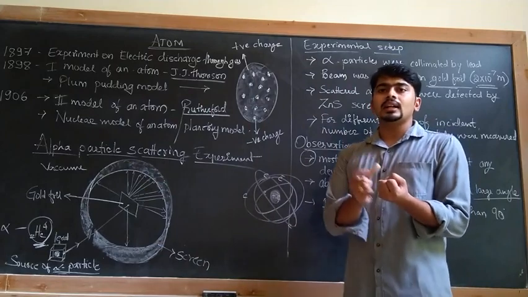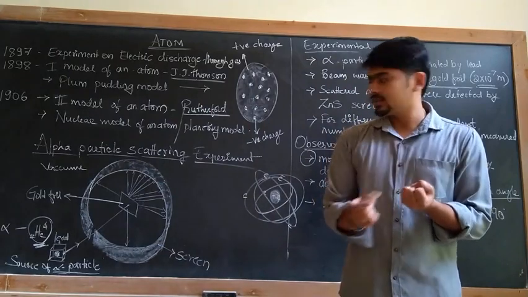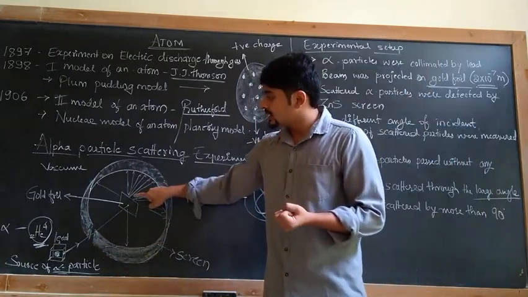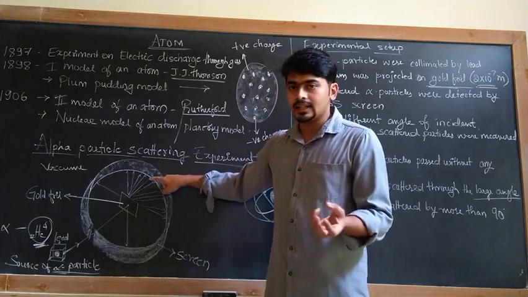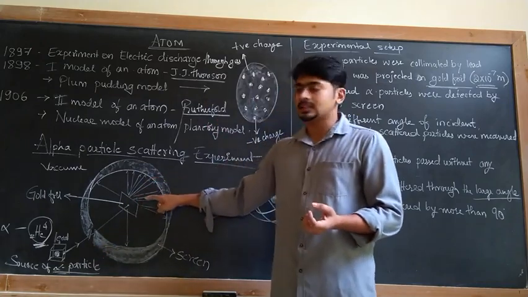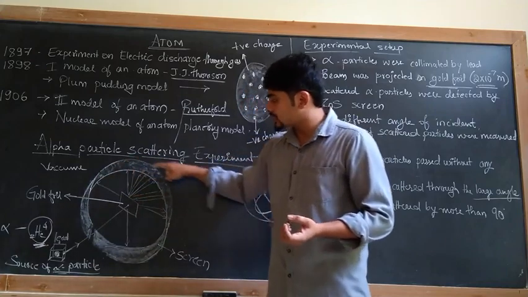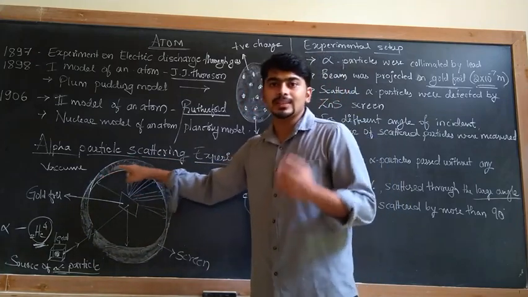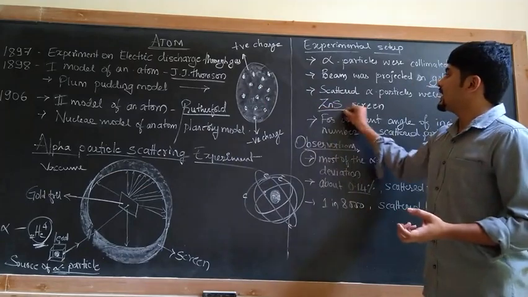Scintillation means light. What happens when these scattered alpha particles react with the screen, which consists of ZnS?